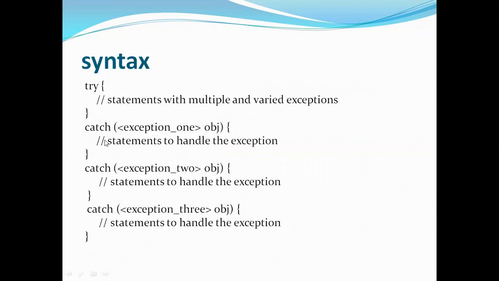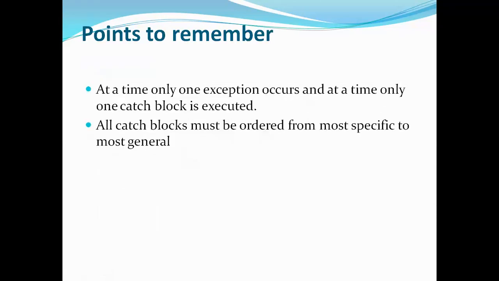But if you observe here, more than one catch block is here. So which catch block will handle that exception? Any of these three can handle that exception. And we should remember that only one exception will be raised and only one exception will be handled by any of these three catch blocks. So while writing multi-catch blocks in programming, we should take care of two things. The first one says that at a time only one exception occurs and at a time only one catch block is executed.